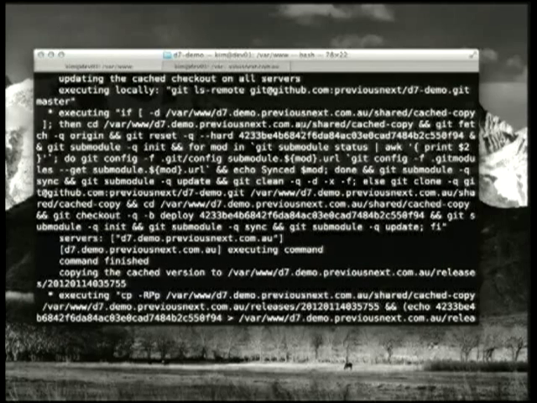Then it's telling us, I'm going to run this on our dev server because we specified that in our configuration, and then it's executing these commands. So the next thing it does is copy that cache version to this releases folder. Like I said, under that releases folder, every time you do a deployment, it creates a new timestamp directory, and it gets copied from the Git checkout that we just did. So this is what it's doing. This is the whole command. I'll just scroll down.